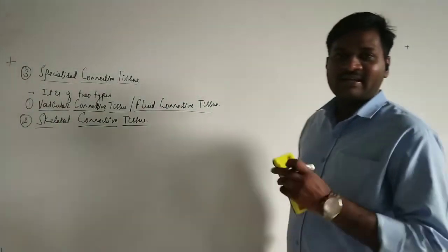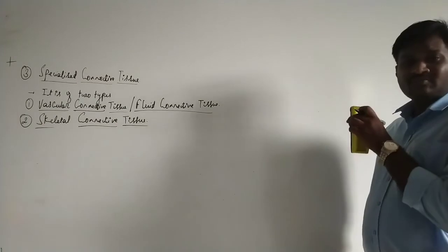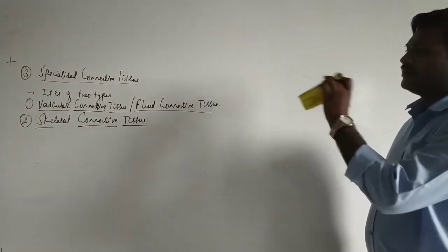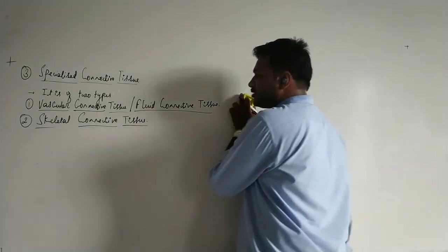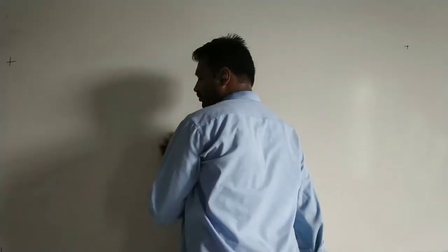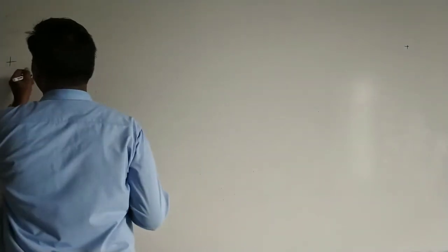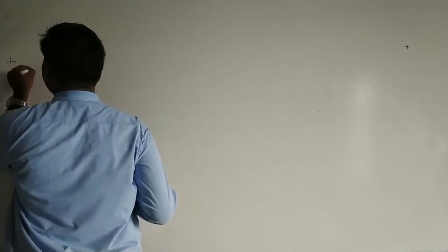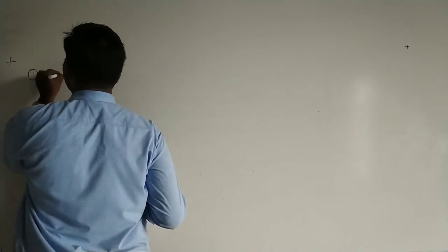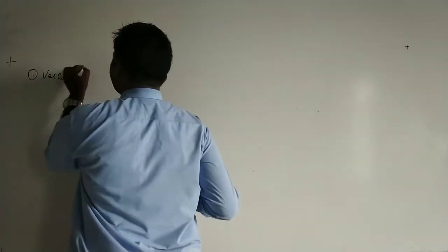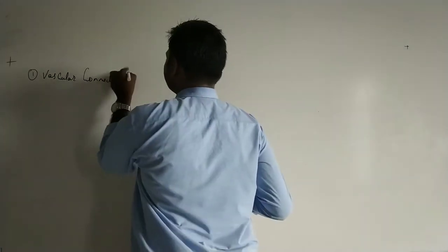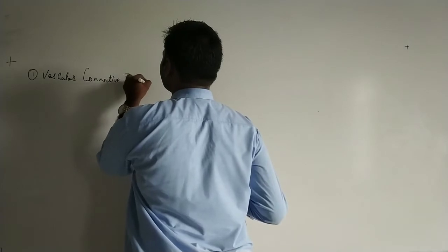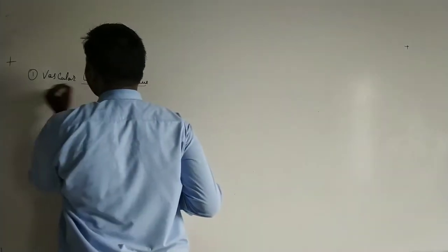Let's draw an outline so that we can understand, and we'll discuss the various points with respect to those components. First is the vascular connective tissue.